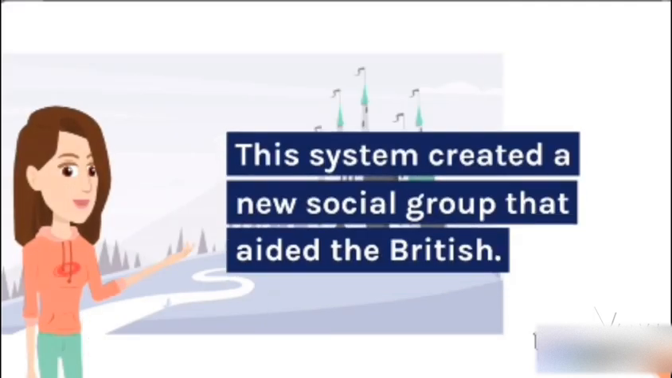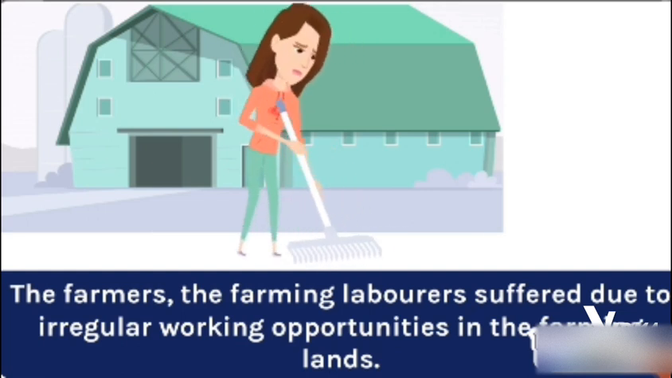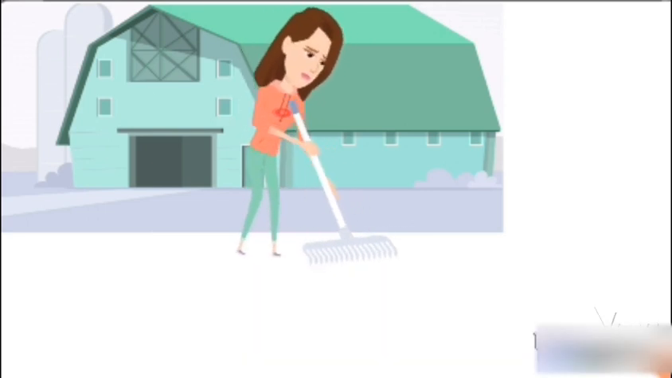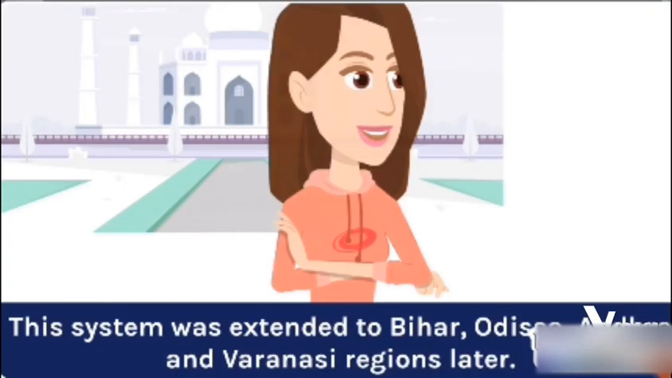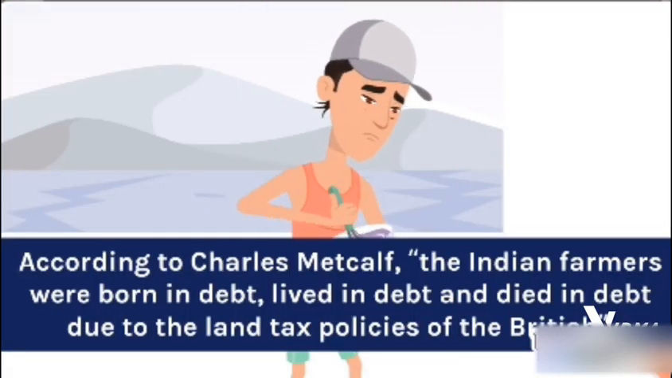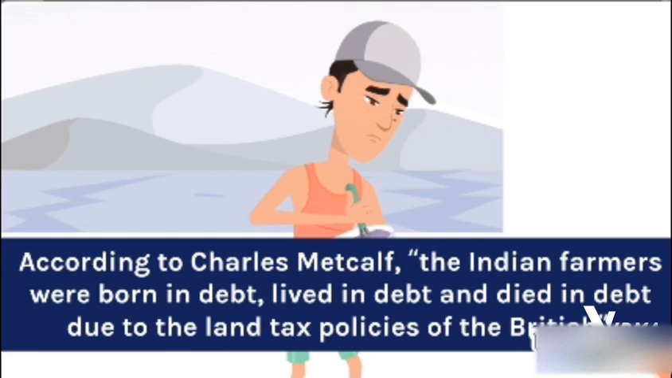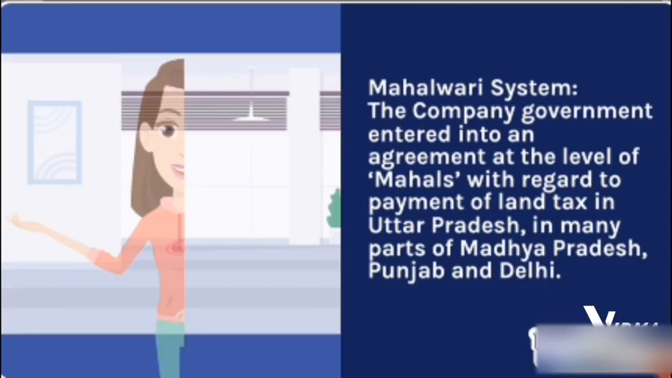This system created a new social group that aided the British. The farmers and the farming laborers suffered due to irregular working opportunities in the farming lands. They were exploited and had to lead a life of insecurity. This system was extended to Bihar, Odisha, Andhra and Varanasi regions later. According to Charles Metcalf, the Indian farmers were born in debt, lived in debt and died in debt due to the land tax policies of the British.